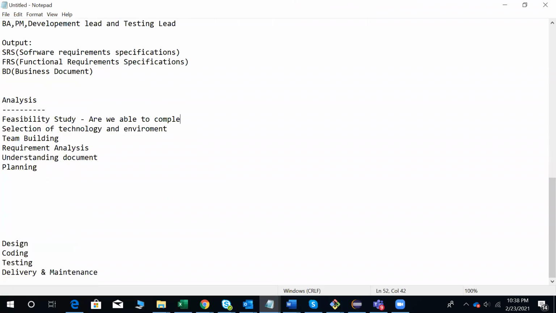Once the business analyst, project manager, test lead and development lead come back to the company, they verify whether we are able to complete this project in the given timelines and given budget or not.